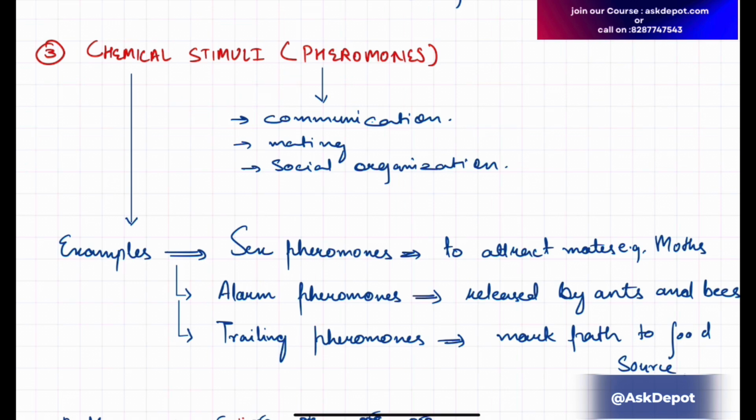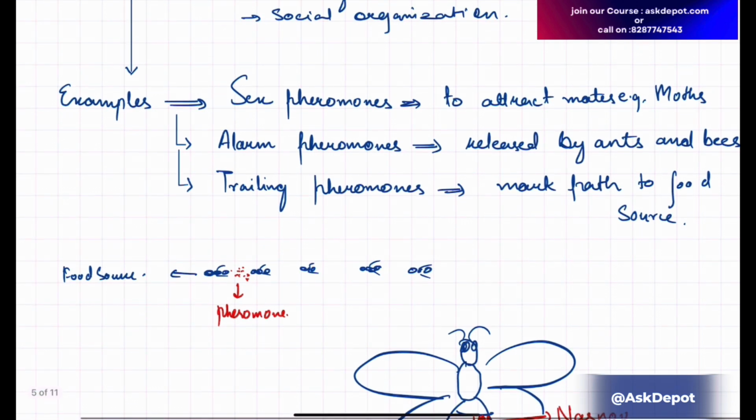Then there are chemical stimuli. Chemical stimuli include the use of pheromones for communication, mating, and social organization. For example, when an ant finds a food source, it will release pheromones for other ants and they will follow it. Pheromones can be sex pheromones, to attract mates, for example in moths, or even in cats, canines, and leopards.